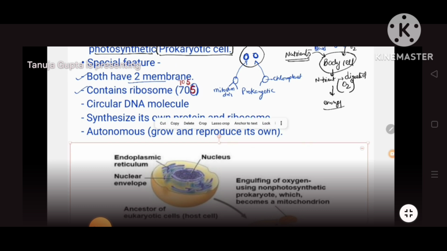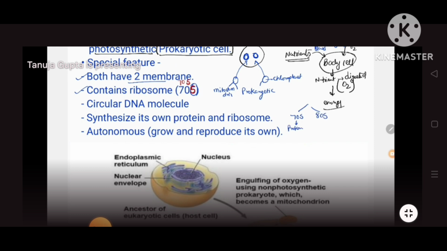Okay. So if you remember, I have told you about ribosome earlier, that ribosome is of two types. One is called 70S, present in prokaryote, and 80S is present in eukaryote. I told you that time, right? So now, the cell is eukaryote, so it is having 80S ribosome. But inside this eukaryote, these both organelles were having 70S ribosome, because they were actually prokaryotic cells. So still inside the eukaryotic cell, they are having the 70S ribosome, and they have their own ribosome.